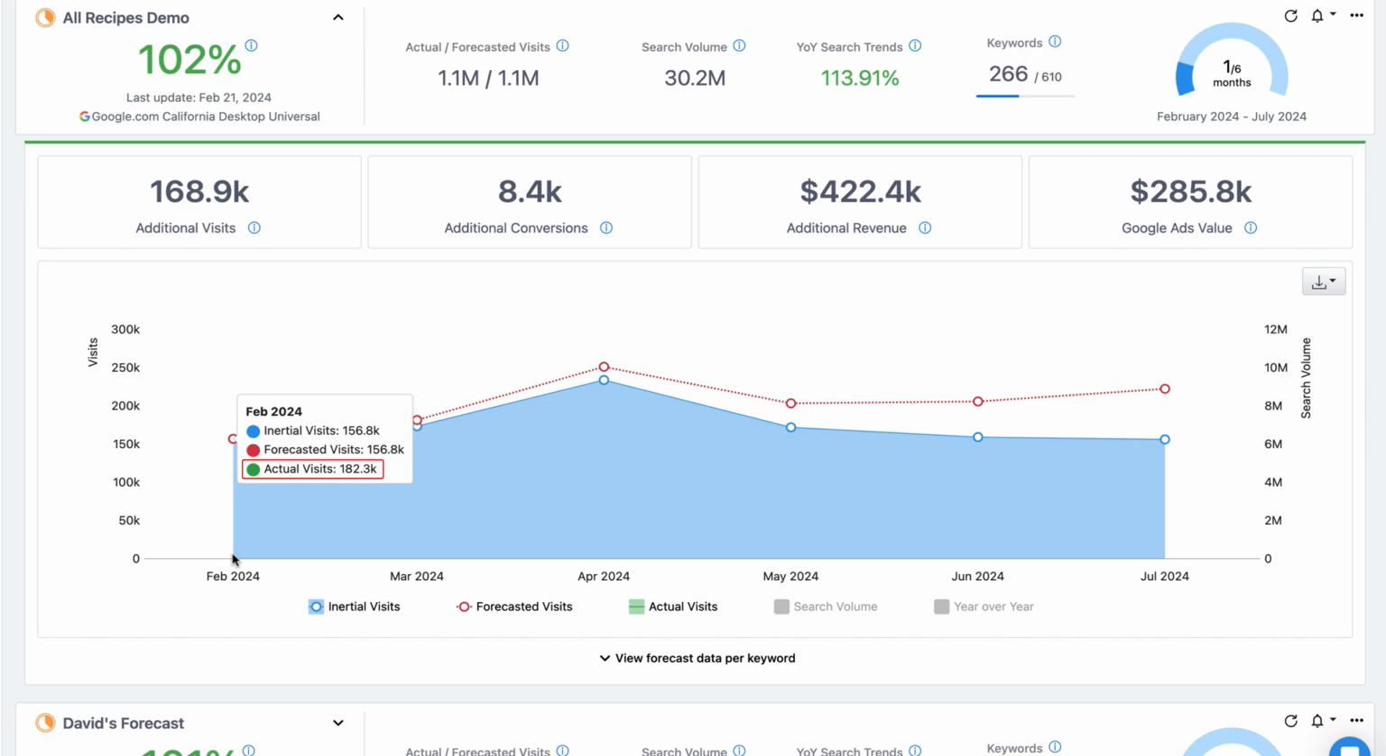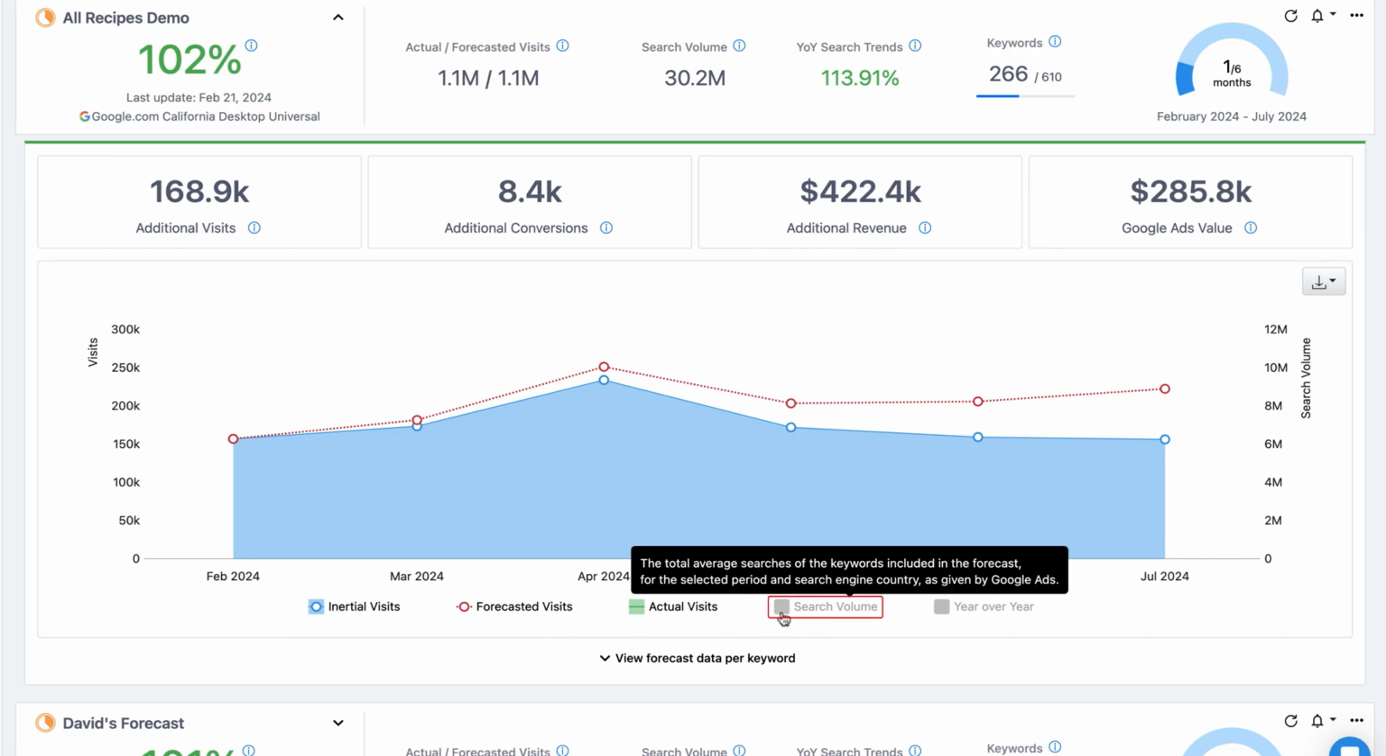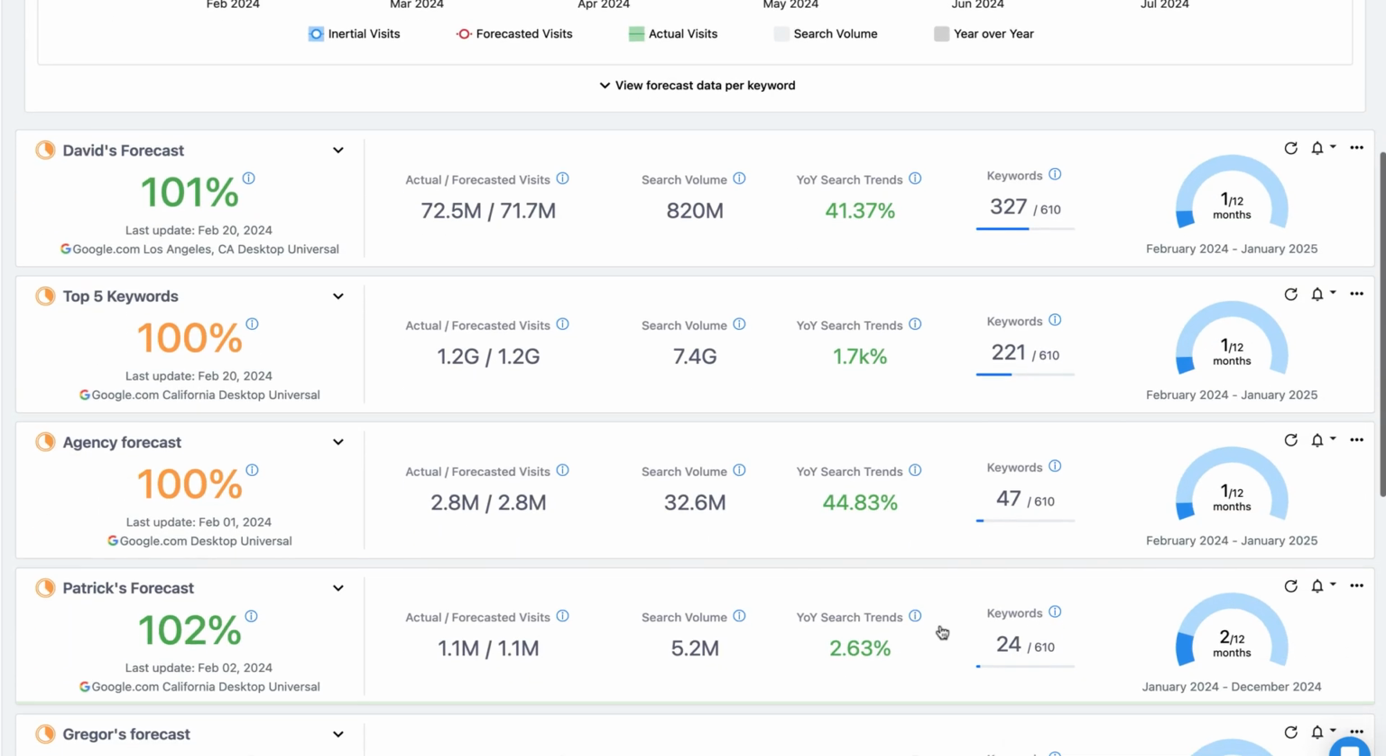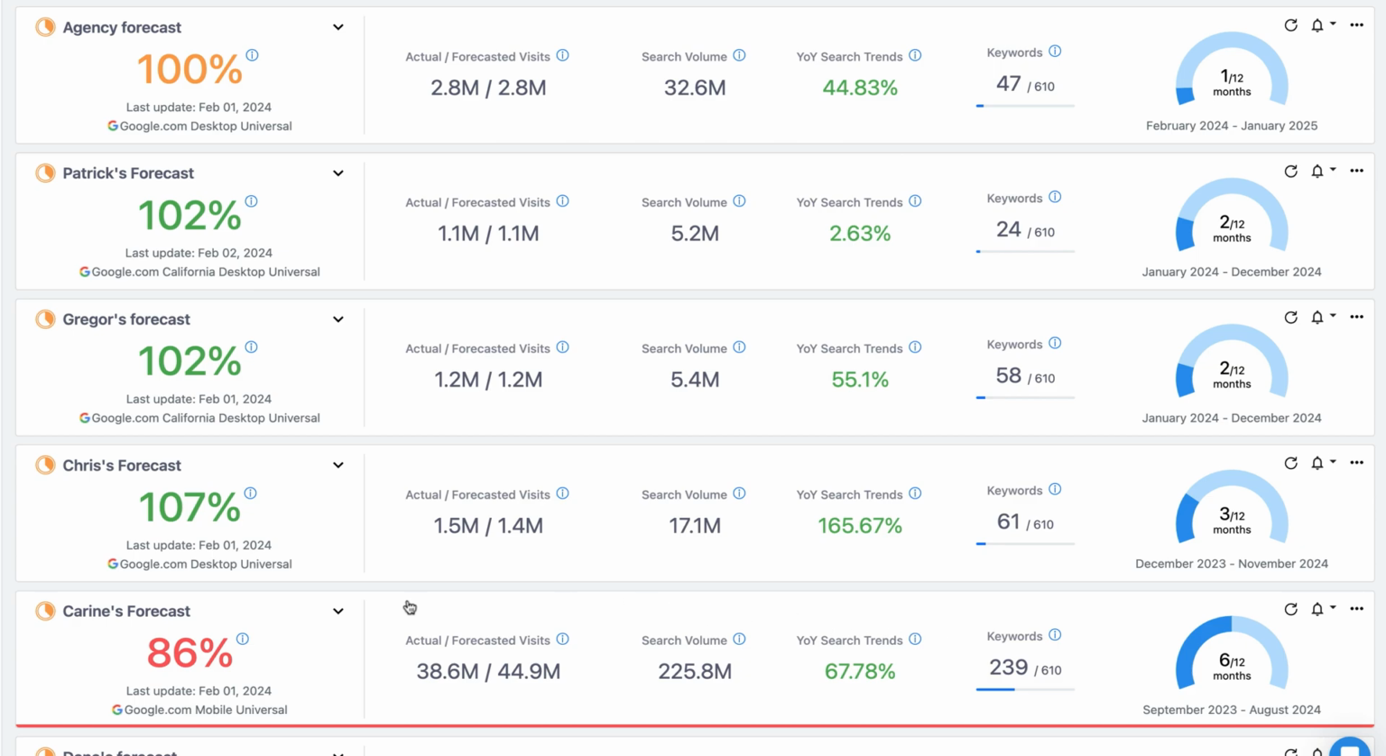These actual visits will be shown in the chart after each monthly update. You can even see the search volume of all the forecasted keywords and how it has changed since last year. Let's now take a look at a different forecast, which is currently in progress, and see how well the actual visits have kept up with the forecasted goals.